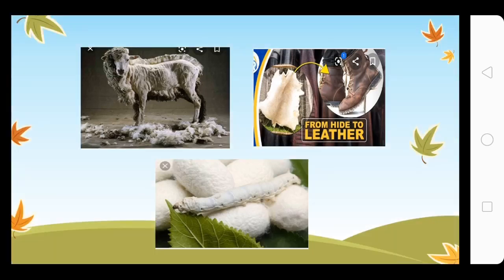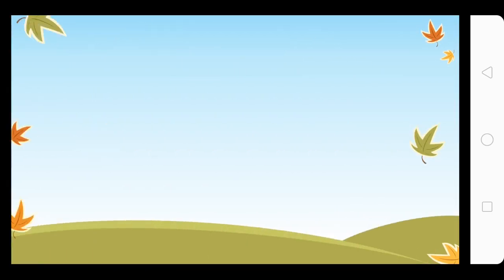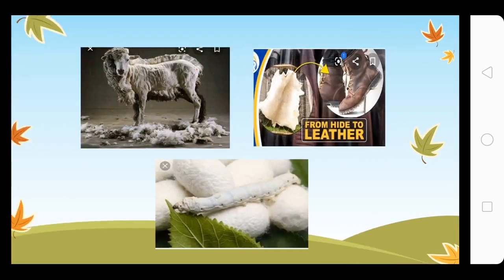Here we have some pictures. This is a sheep. This is the wool that we have. Here we have the skin of a goat, the hide. It is called hide. The skin of the goat is called hide, and it is used to make leather. We have shoes made of leather here. We can also make jackets or belts out of them. And here we have the insect that makes silk. ठीक है. Silk is a cloth. I am sure you must have asked your mother to show you a silk cloth, and she must have it in her wardrobe. So just ask her to show you that once again.